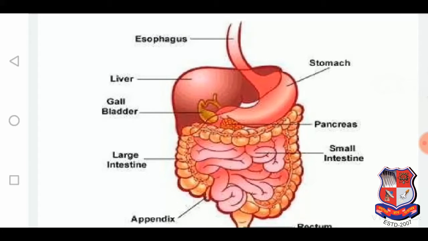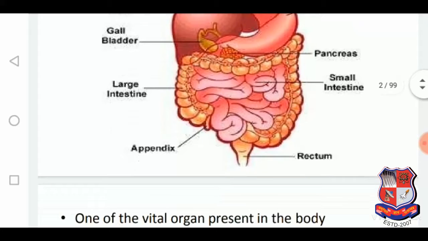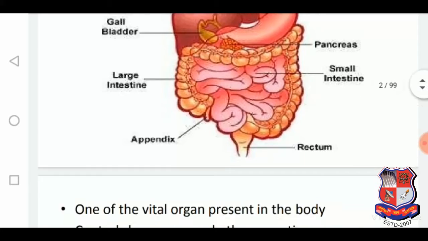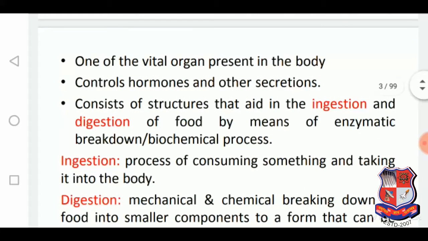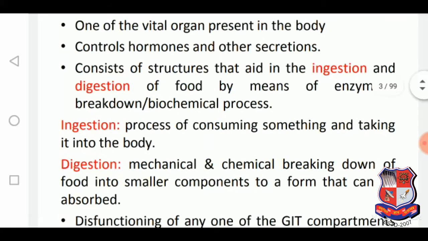As we know that the GI tract includes the esophagus, and these are the other things like stomach, liver, gallbladder, pancreas, small intestine, large intestine, appendix, and rectum. So one of the vital organ present in the body is the GI tract. It controls hormones and other secretions. It consists of structure that aid the ingestion and digestion of the foods.